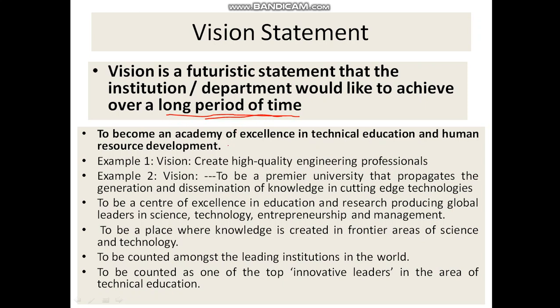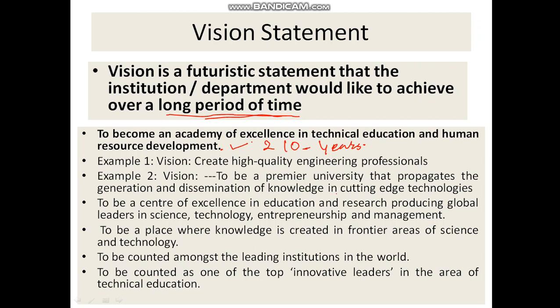For example, since I am working at TKIT Varnanagar, our institute vision is to become Academy of Excellence in Technical Education and Human Resource Development in rural area, or it could be in our city, or in our state. The vision statement should be small. Remember that the vision statement should not be too lengthy, and it should not be too short, but it should be of 2 lines. So in the next 10 years, what you want to achieve, let us say.